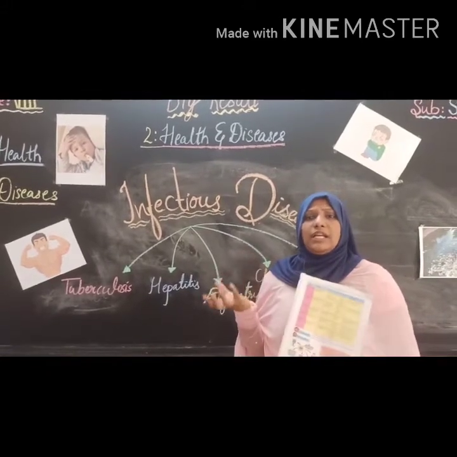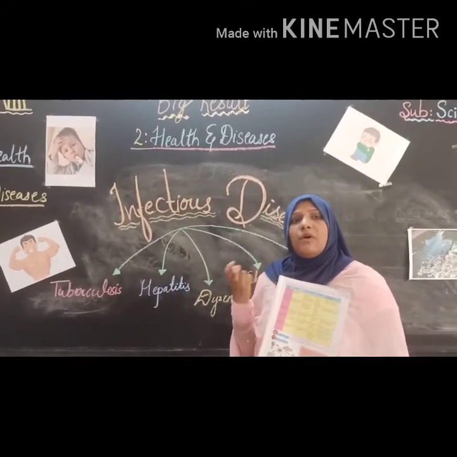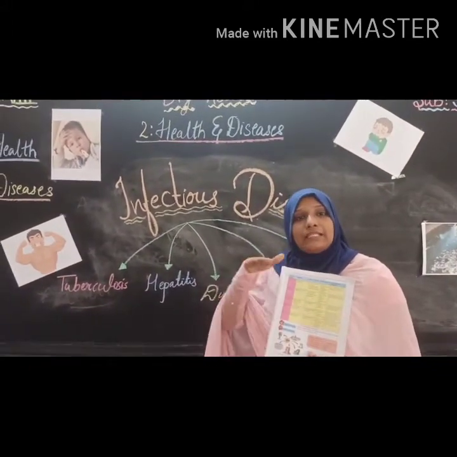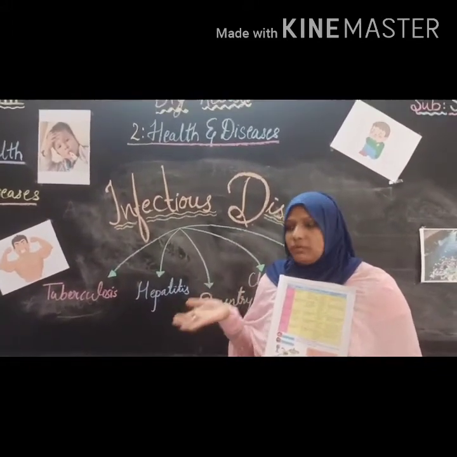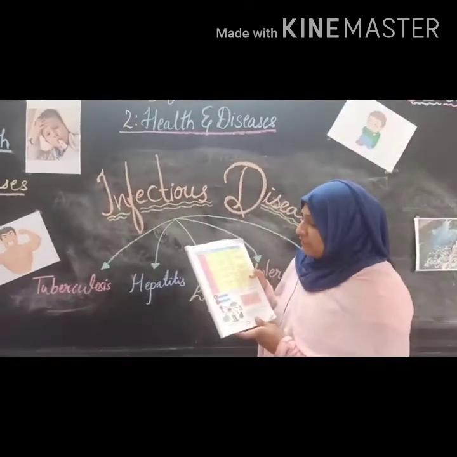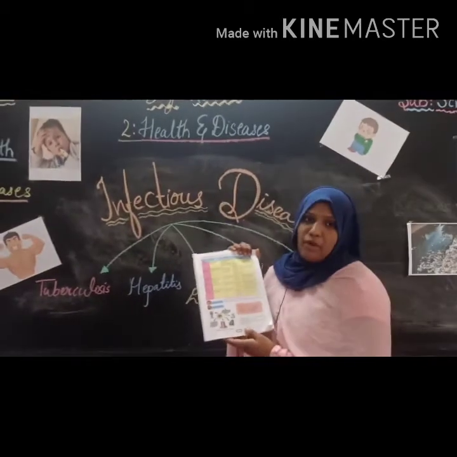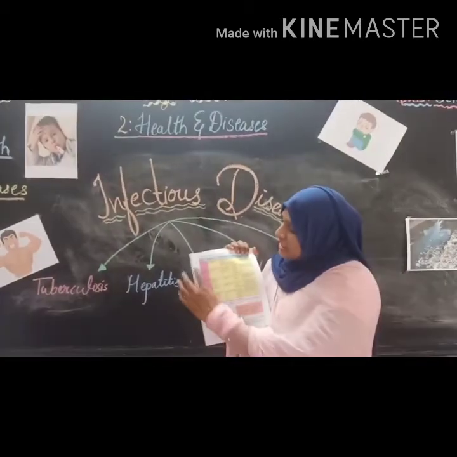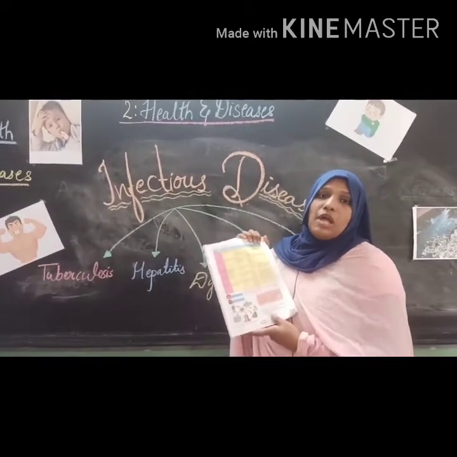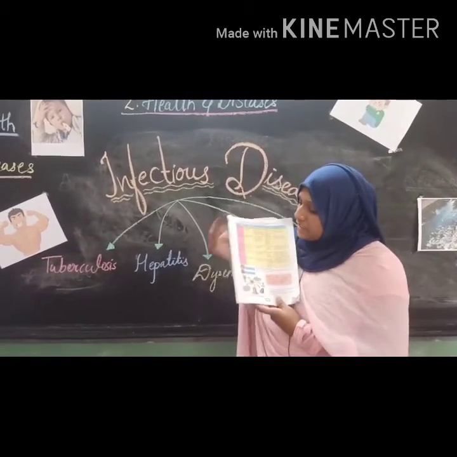Because in the condition of loose motion, what happens? The body becomes dehydrated. So ORS will balance the loss from loose motion and dehydration. Understood? So here we have done dysentery. I hope you all have understood what is tuberculosis, what is hepatitis, what is dysentery. Now we will go to the fourth kind of disease.